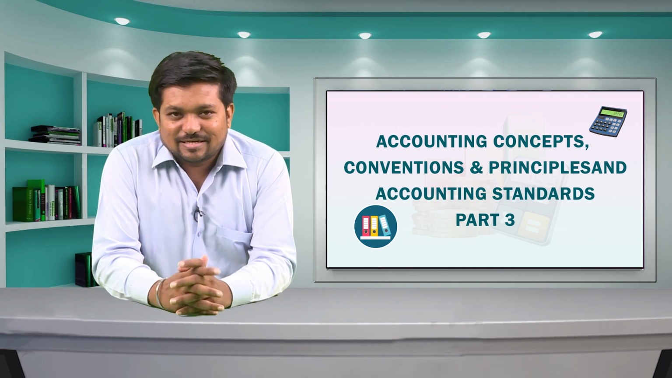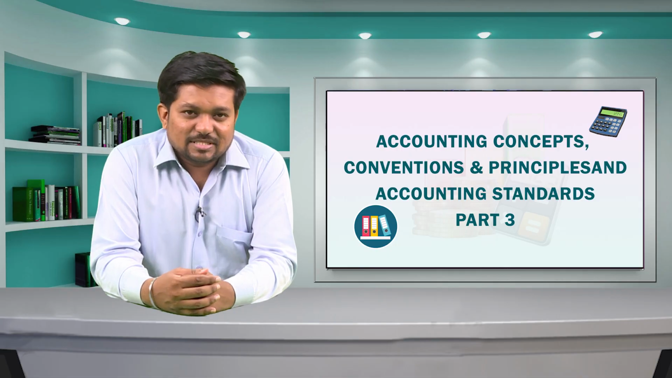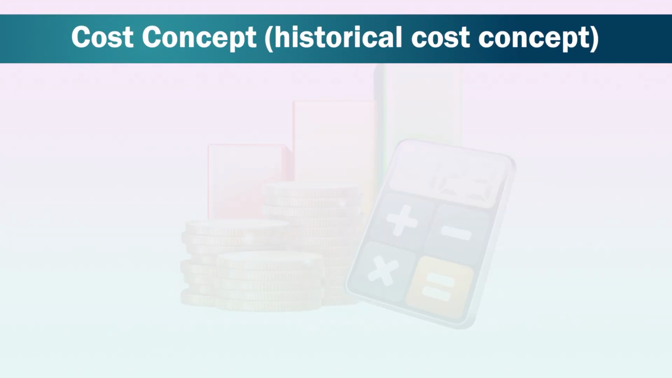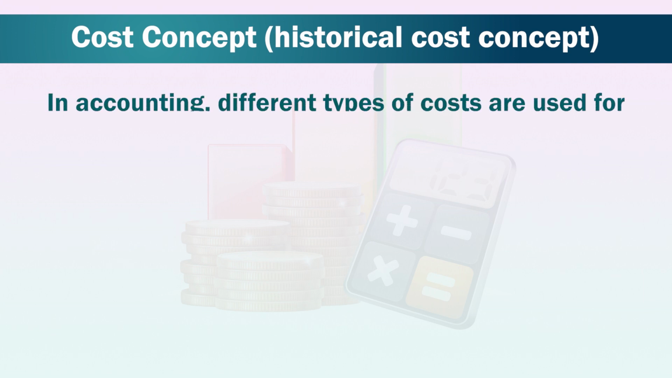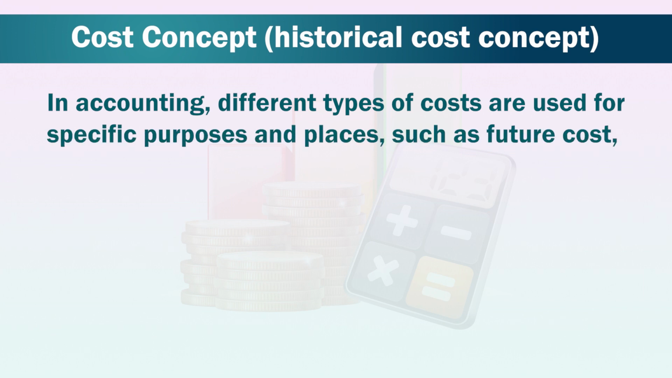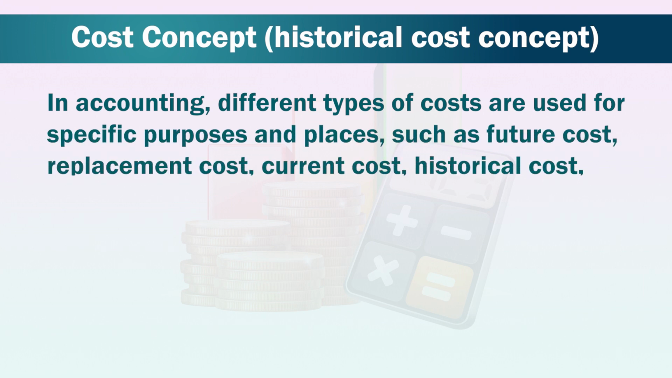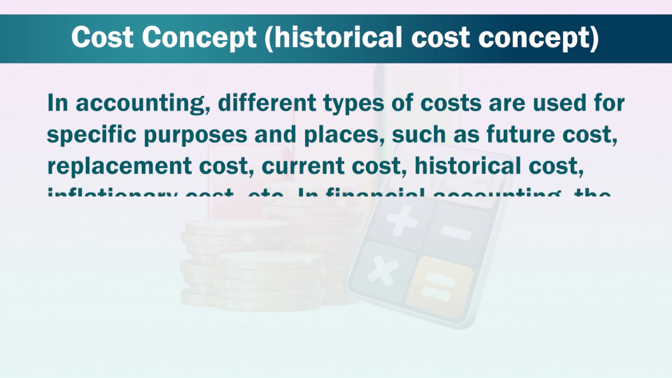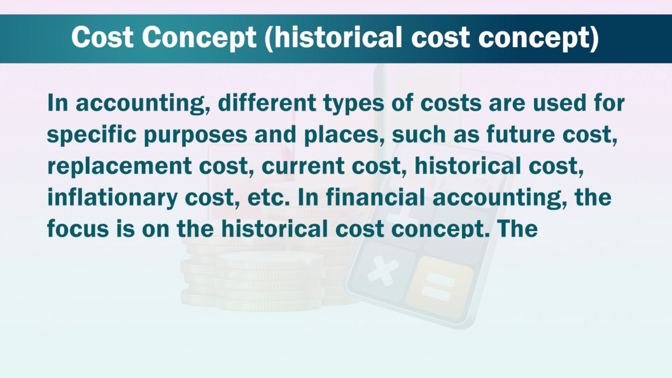Now let us discuss the second concept, that is cost concept. It is also known as the historical cost concept. In accounting, different types of cost are used for specific purposes and places, such as future cost, replacement cost, current cost, historical cost, inflationary cost, etc.